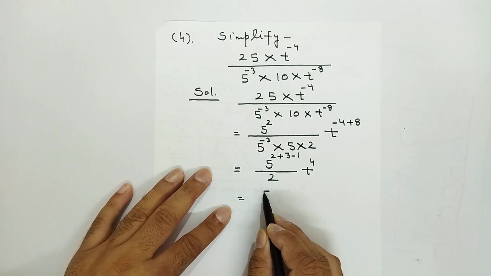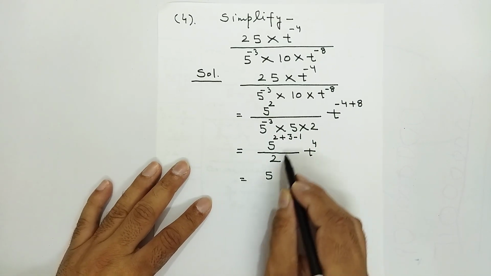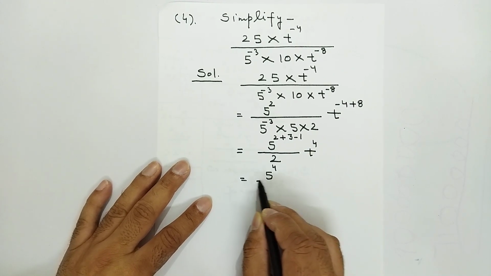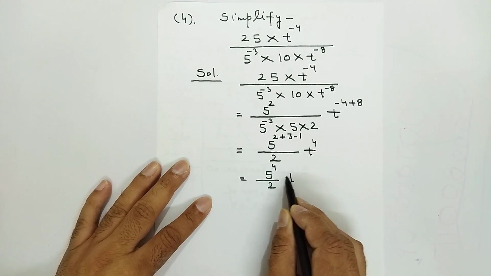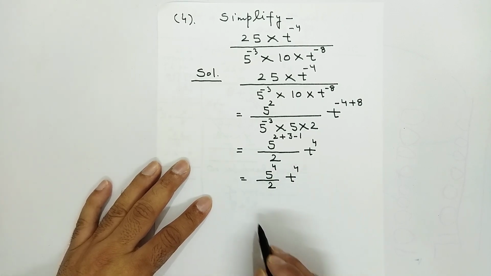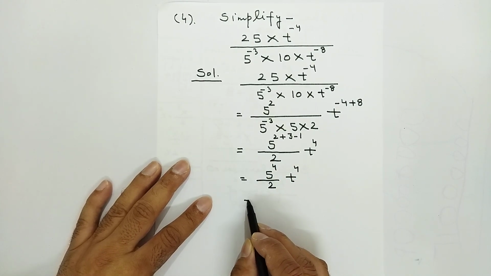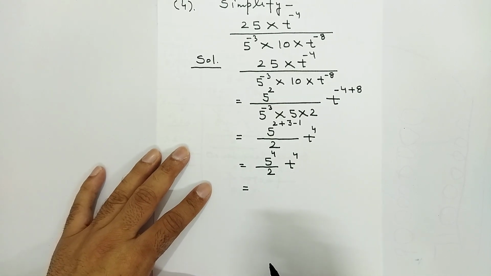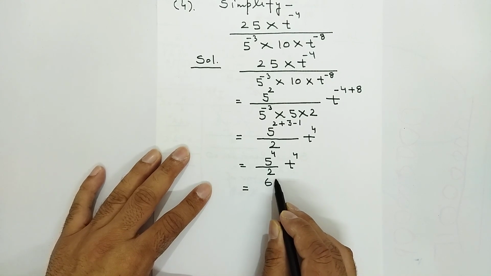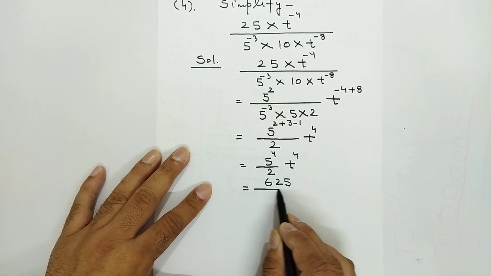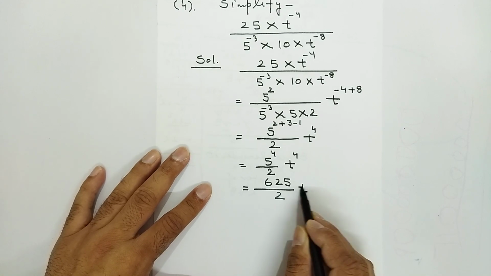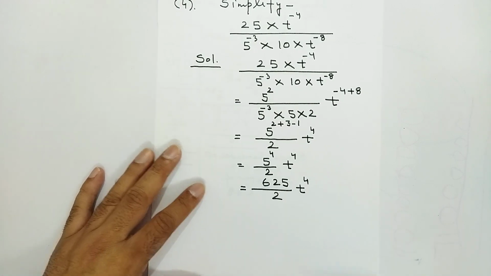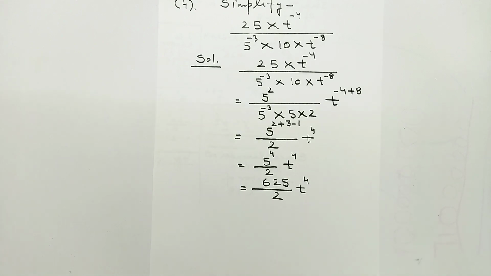Now 5 power 3 plus 2 is 5. 5 minus 1 is 4 upon 2 and t power 4. 5 power 4 means 5 is to be multiplied by 4 times. 5 5s are 25, 25 5s are 125, 125 5s are 625 divided by 2 and t power 4. No need to convert this into a mixed number or in points. Let it be as it is. This is also a very good question of exponents and radicals.